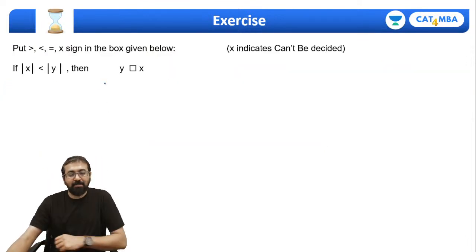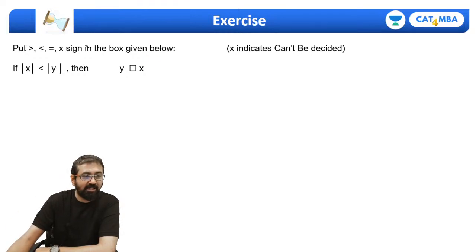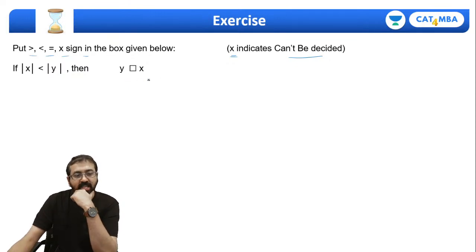Okay, so let's take up a couple more questions which will again enhance your understanding of the concepts of modulus and the number system, the number line particularly. Here you need to put one of the signs, and this cross indicates can't be decided. You are given that mod x is less than mod y. So what can you say about y and x?